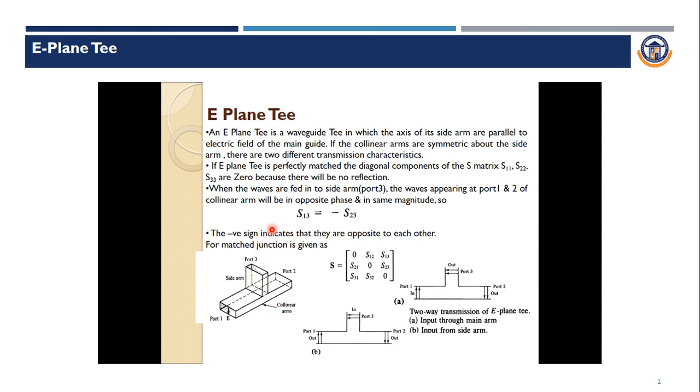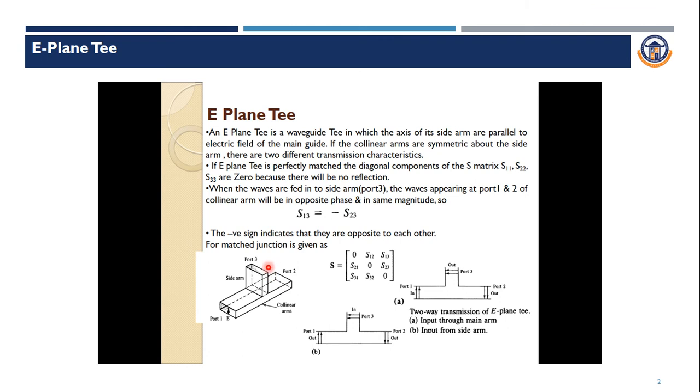So we can write the parameter S13 is equal to minus S23, because we are getting the same magnitude with opposite phase. That is why we are mentioning the minus sign here.